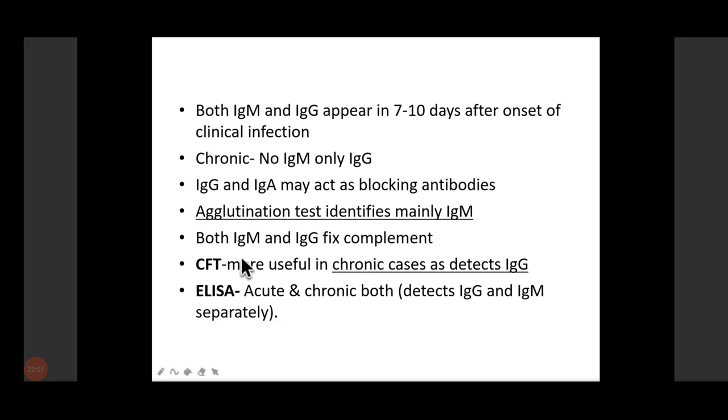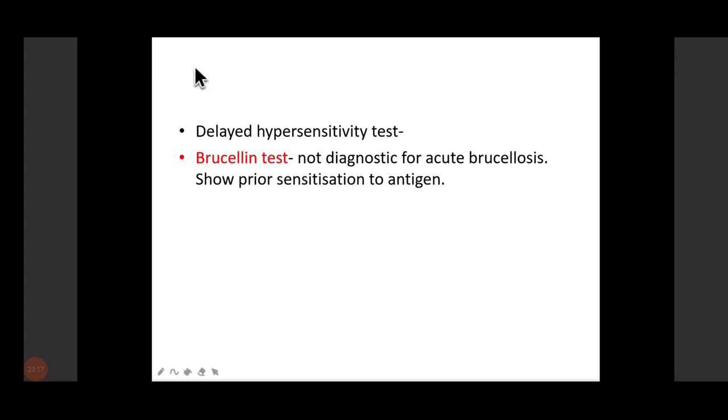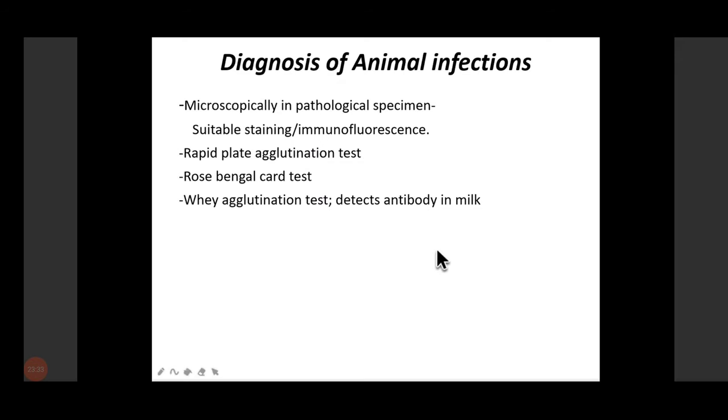And we can also look for the complement fixation test, which is useful in chronic cases to detect IgG. By ELISA, we can detect both acute and chronic. We can detect IgG and IgM separately. If IgG is present, then it is chronic; if IgM is present, that will tell us the acute phase. Apart from this, we can go for a skin test, the delayed hypersensitivity test. This is not diagnostic for acute brucellosis because it may show prior sensitization to the antigen. So this is generally not done. We go for the serological test for diagnosis of brucella.